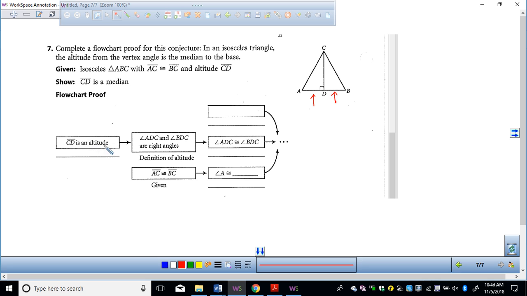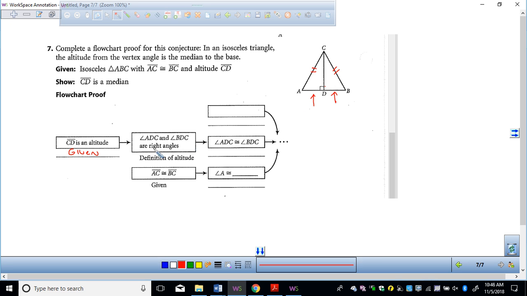Let's look at what I'm given. I'm given that CD is an altitude. How do I know that CD is an altitude? It's given. How do I know that ADC and BDC are right angles? Definition of an altitude. How do I know that AC is congruent to BC? Because it's given, because it's an isosceles triangle. So I would mark that up. You know that those two things are congruent.